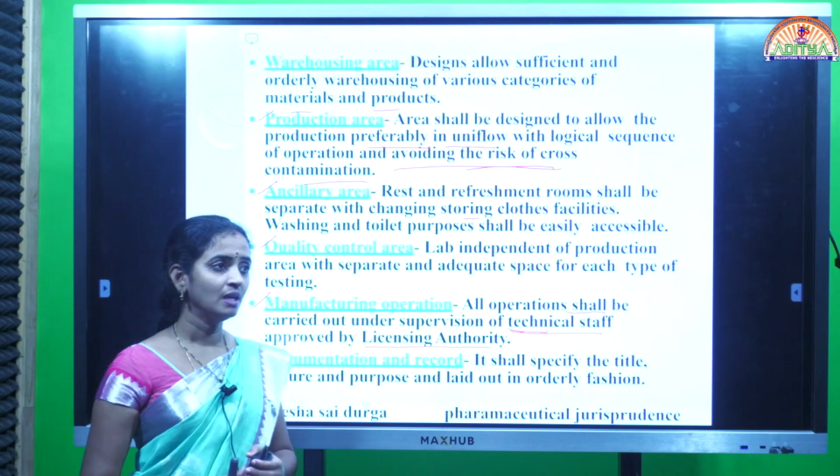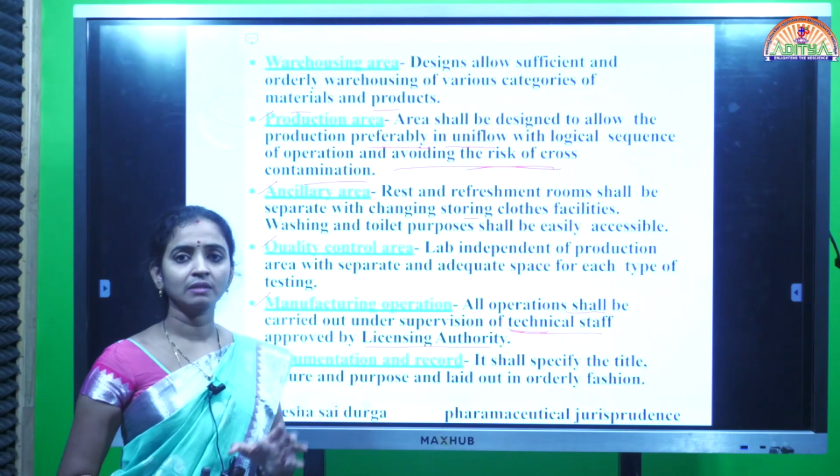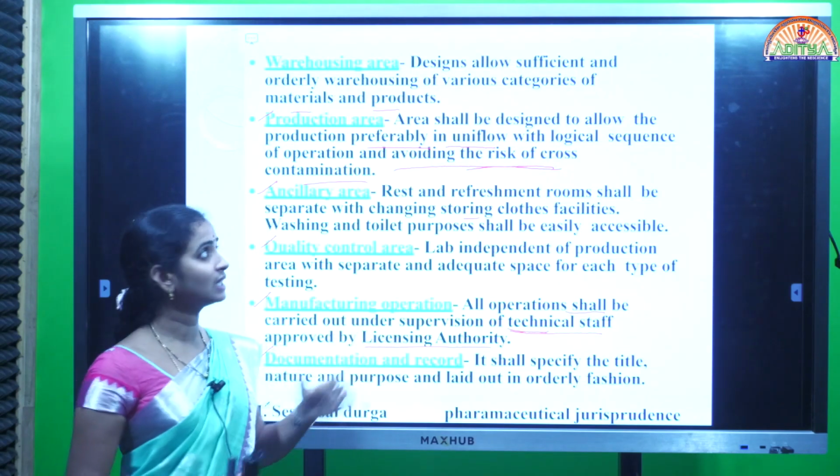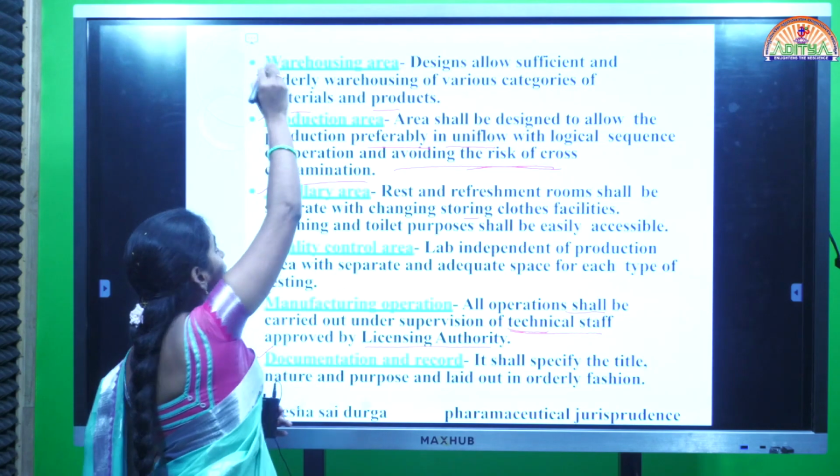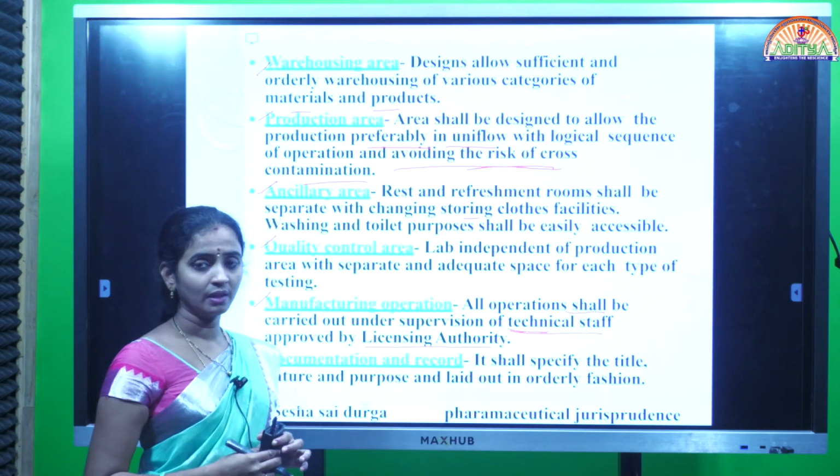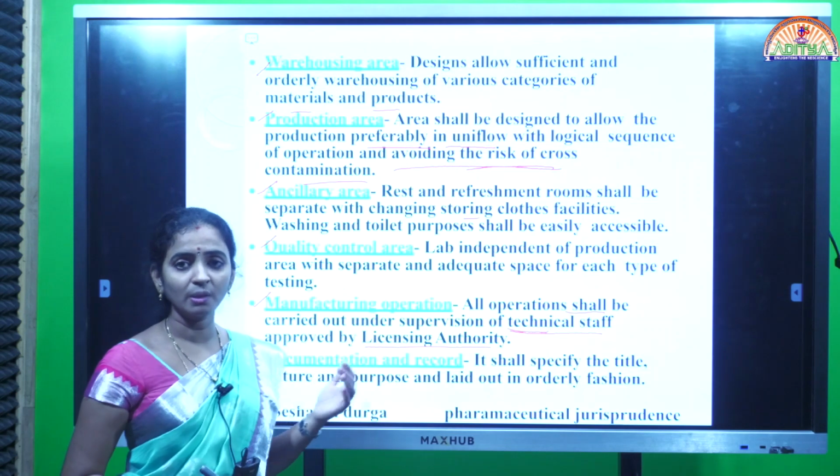In the same way, those procured materials will be stored in the warehouse. That is the first area where we keep the ingredients before the manufacturing.